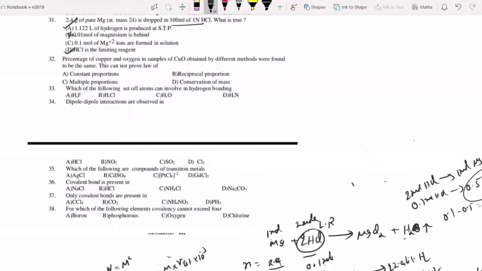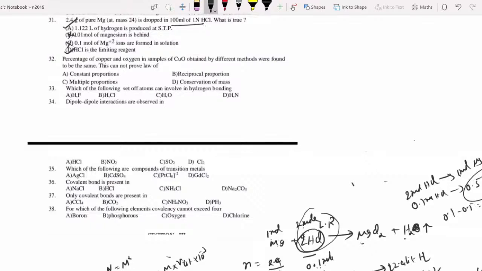0.1 mole of Mg2+ ions are found in the solution. No. You see, generally 2 moles HCl give 1 mole of Mg2+. Then 0.1 mole gives 0.5 moles of Mg2+. So they gave 0.1. That is very wrong. Understood? So the total points we are applying are based on limiting reagent. If I apply based on limiting reagent, I get the answer A and D.